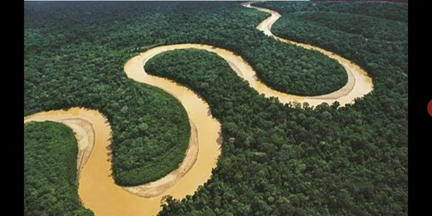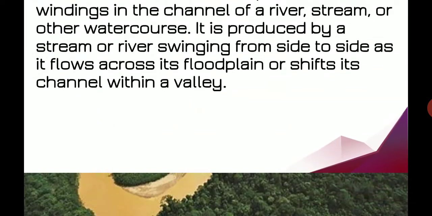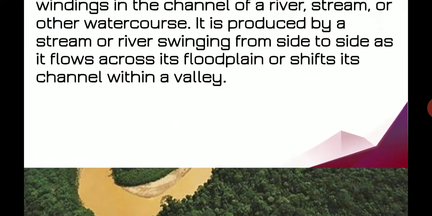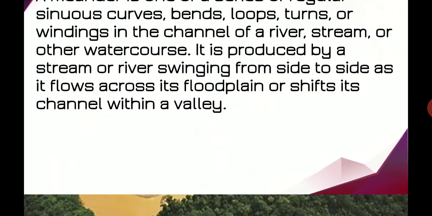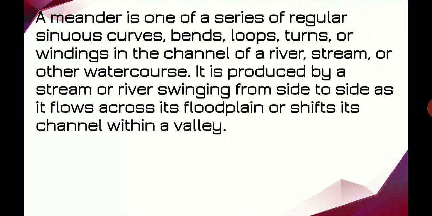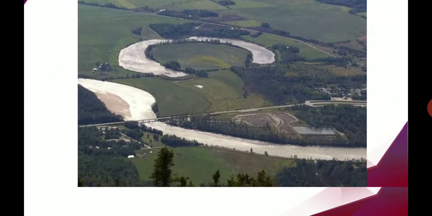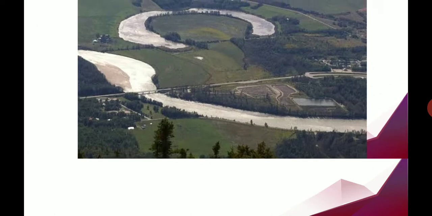Because the force will be less when we come into the middle course, the force will become less. A meander is one of a series of regular sinuous curves, bends, loops, turns or windings in the channel of a river, stream or other watercourse. It is produced by a stream or river, and this is the oxbow.